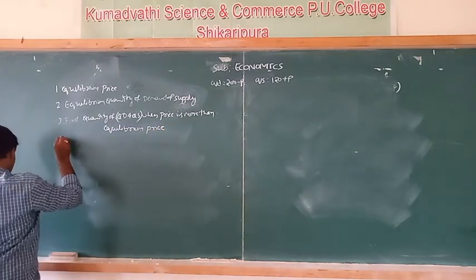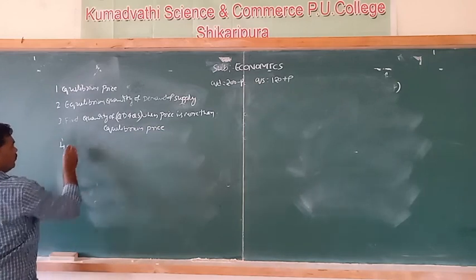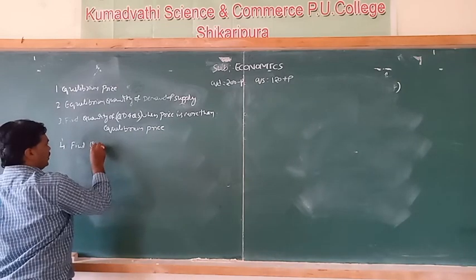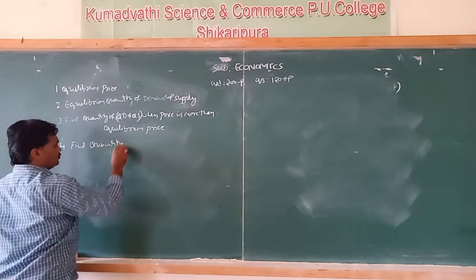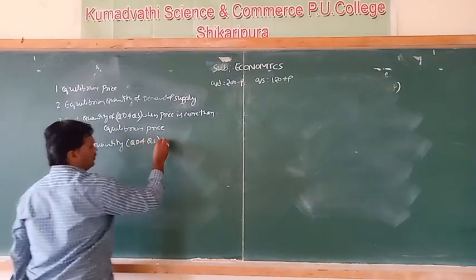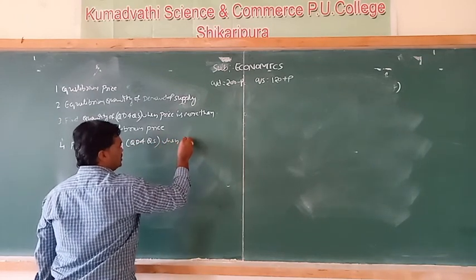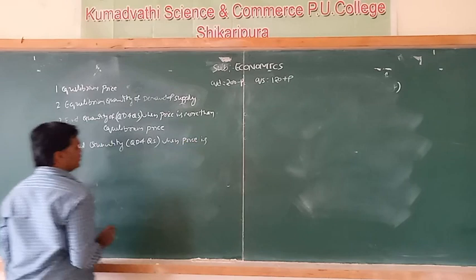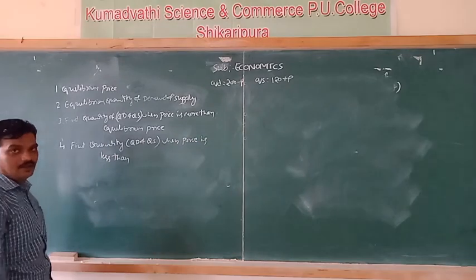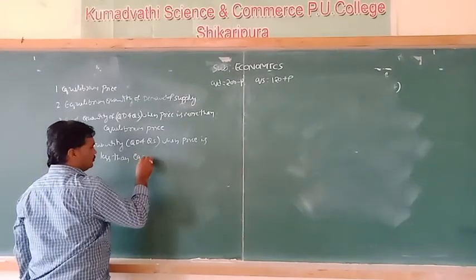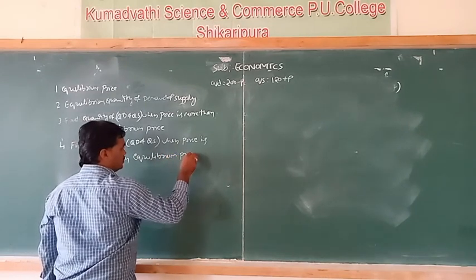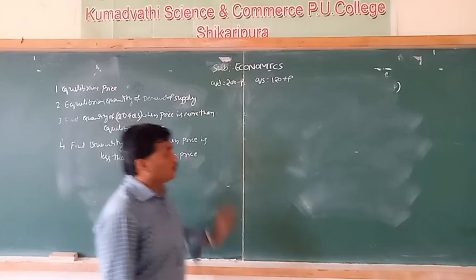Then the fourth one is, find the quantity of, that is QD and QS, when price is less than equilibrium price. Okay, we have to calculate these four elements.